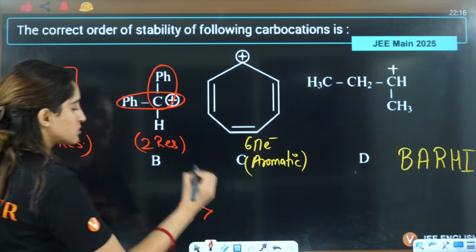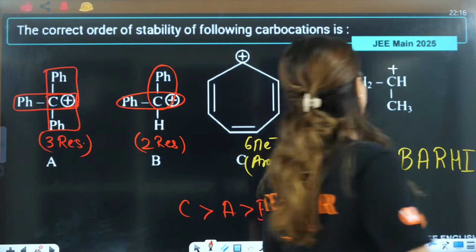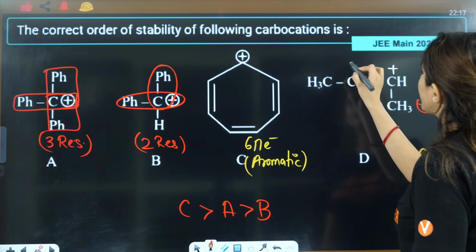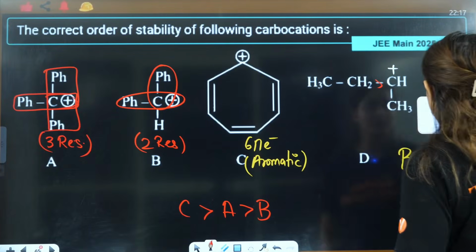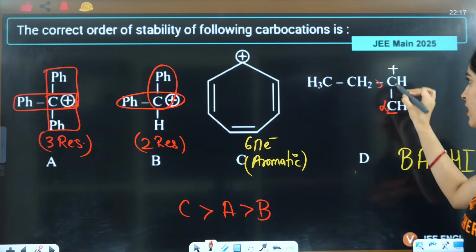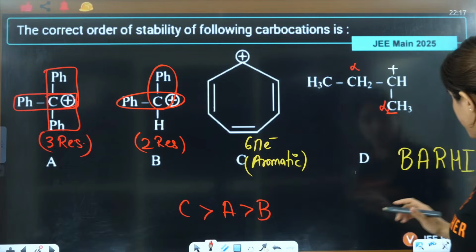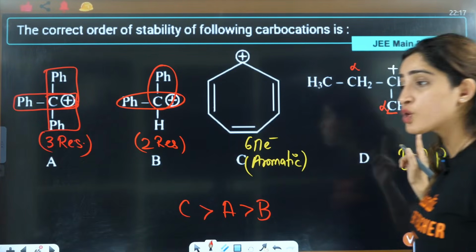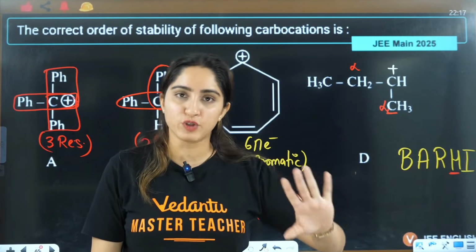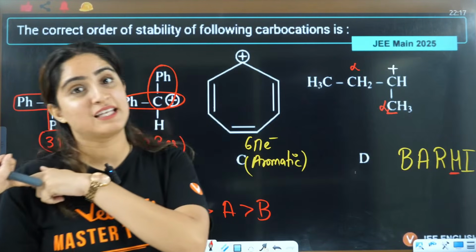So this is showing 3, this is showing this, so it will be A and then it will be B. This is only showing you plus I effect, inductive, and this is also showing you plus I. Not even plus I, firstly we'll see hyperconjugation here. In most cases, hyperconjugation and inductive will give you the same order, but in some cases hyperconjugation gives you a different order.